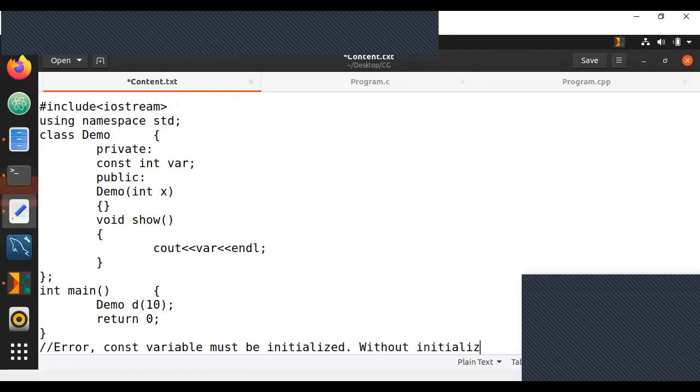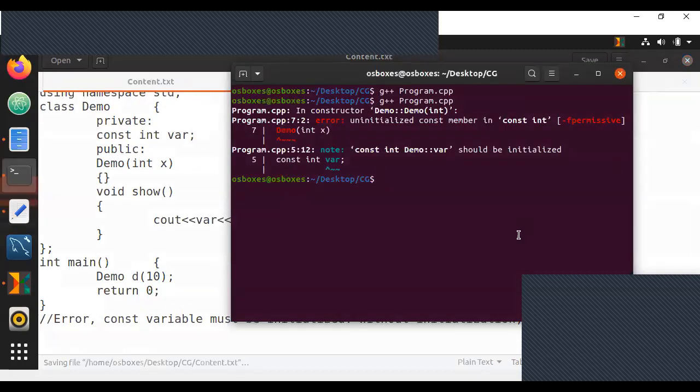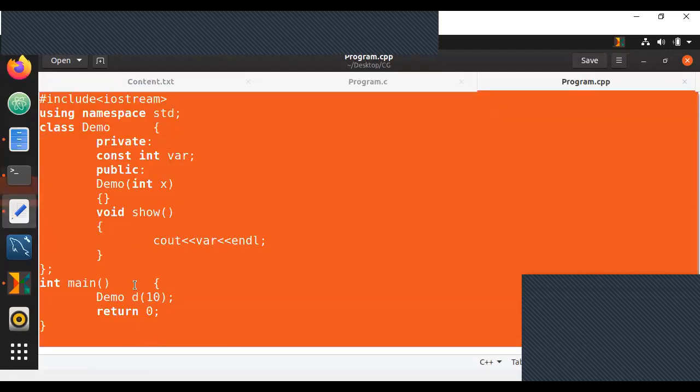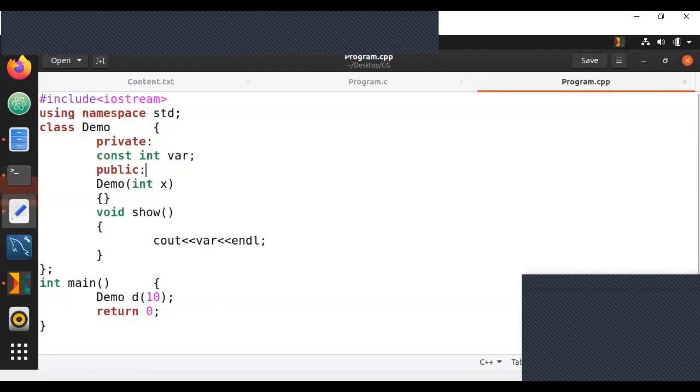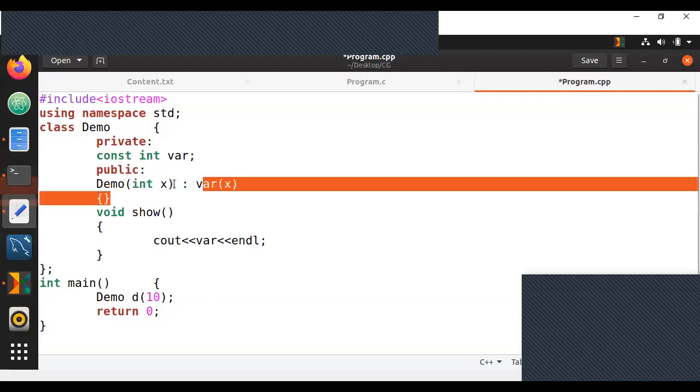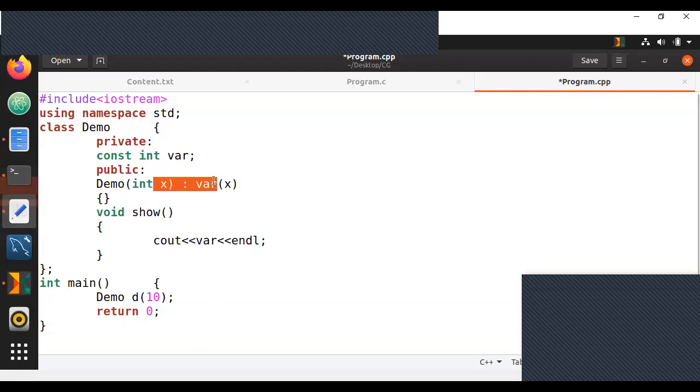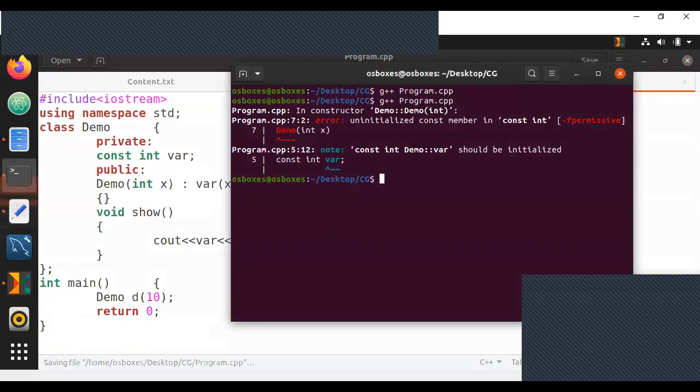Without initialization, you get error. Now, to modify this, what I'm doing over here is just writing this at the end of a constructor. If I do this and compile, it does not give me any error.